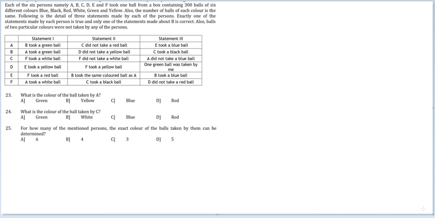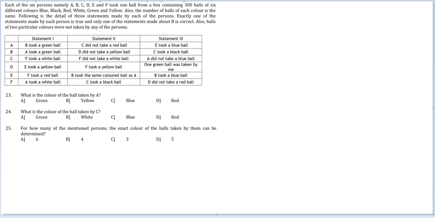Following is the detail of three statements made by each of the persons. Exactly one of the statements made by each person is true, and only one of the statements made about B is correct. Also, balls of two particular colors were not taken by any of the persons. Okay, out of six colors, two colors were not used at all.